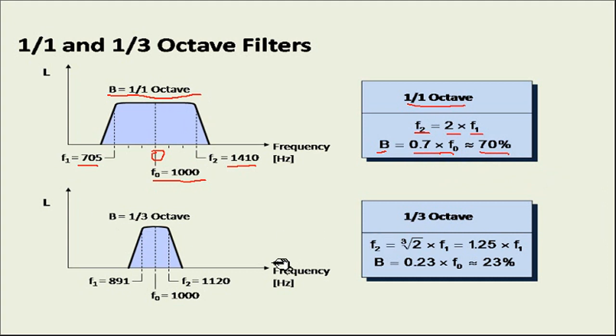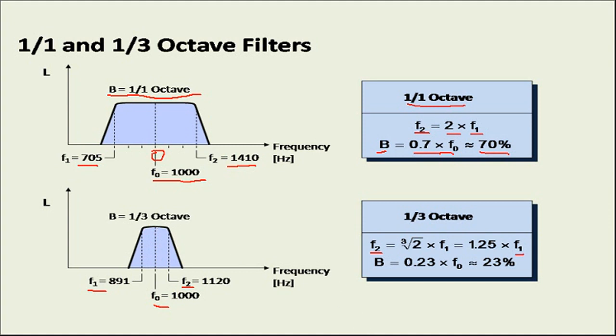Now what does 1/3 octave band mean? With F1 the lower frequency and F2 the upper frequency, F2 will be equal to the cube root of 2 multiplied by F1, that means around 1.25 times F1. So this is the relationship: F2 is equal to 1.25 times F1, where in the previous case it was 2. And B will be equal to 0.23 multiplied by F0. So your center frequency multiplied by 0.23, 23% of that, is the width of the band. This is called a 1/3 octave band.